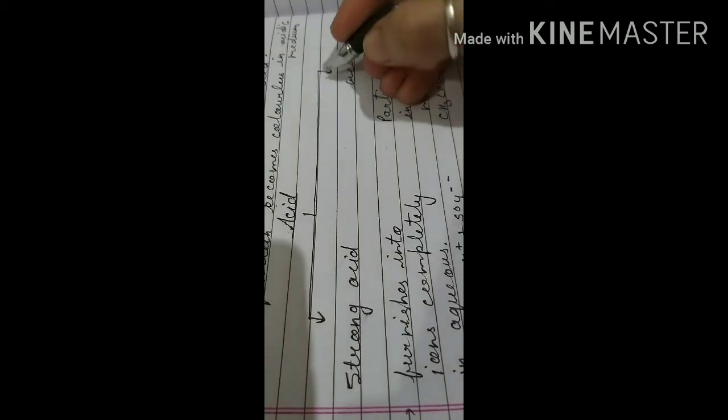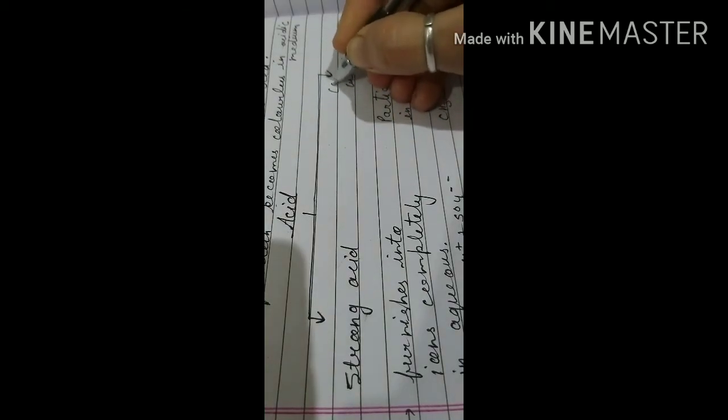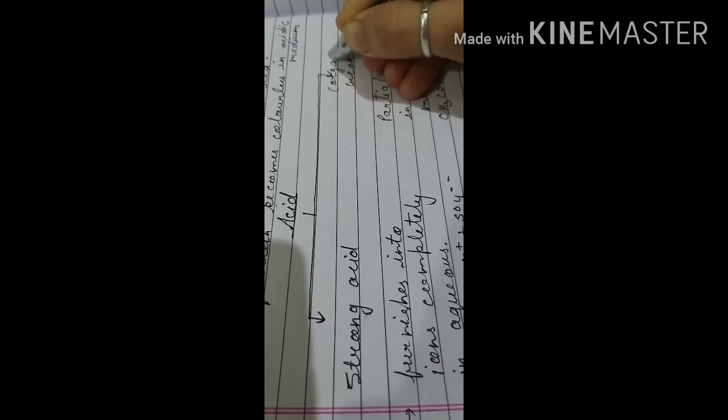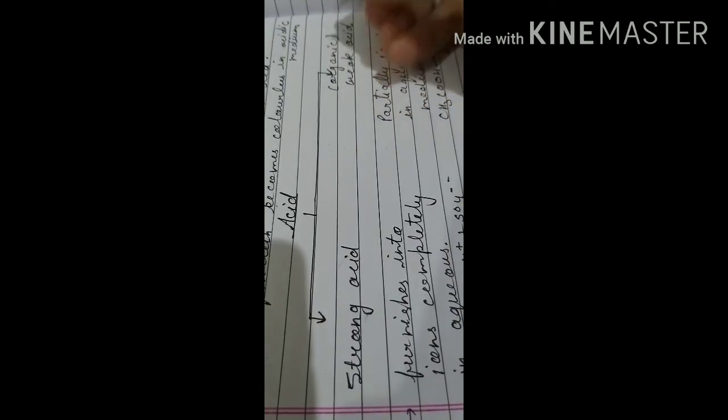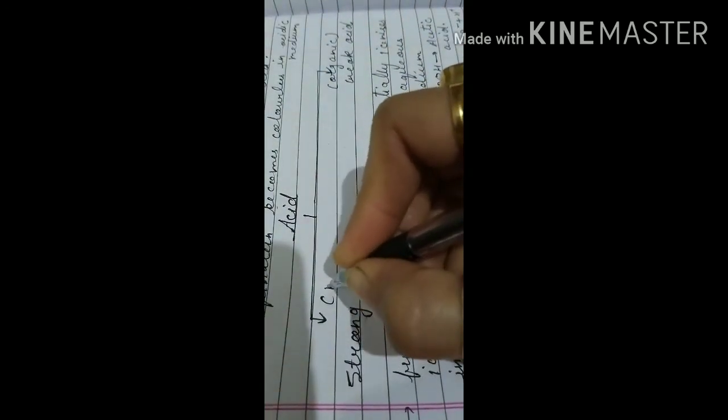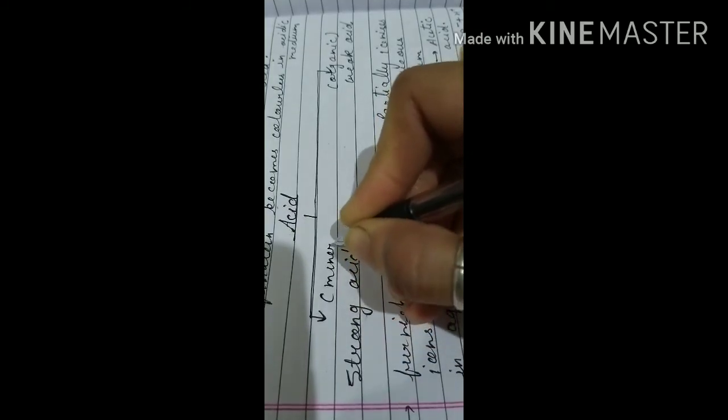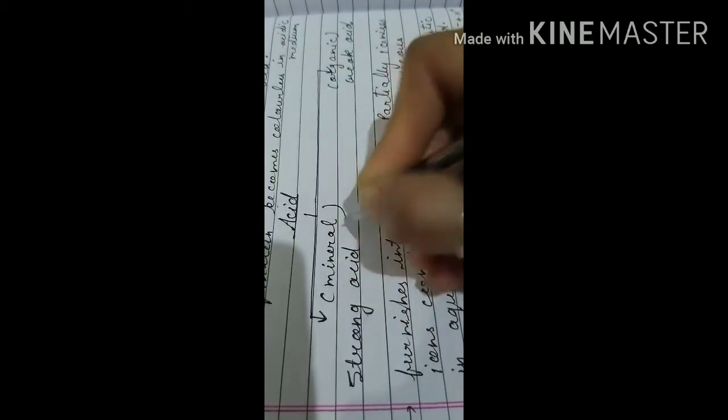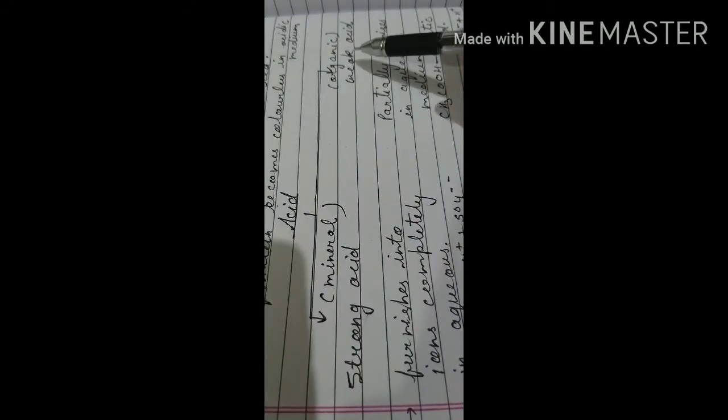So these were the two different types of acids that I have discussed with you, strong acids and weak acids. All the strong acids are known as mineral acids, and all the weak acids are known as organic acids, which we will discuss in detail in the next session. These are edible acids that can be consumed by the body.